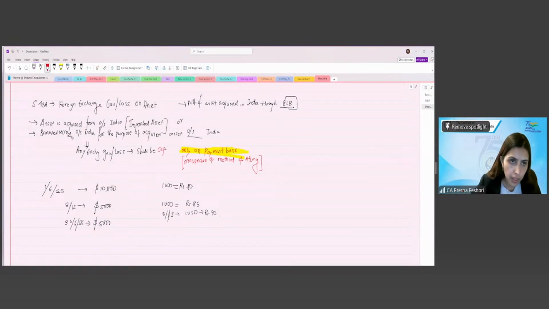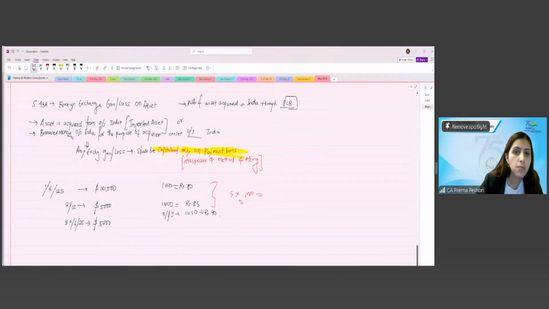So how much we will recognize the exchange gain or loss? 5 into 5,000, correct. This shall be capitalized, not recognized. This shall be capitalized to the actual cost of the asset, right? So the difference into whatever is the dollar amount, which is 10,000. Oh sorry, 5 into 5,000, not 10,000, my mistake.